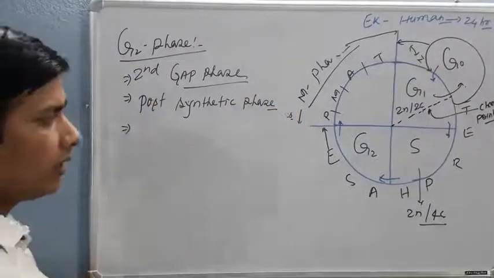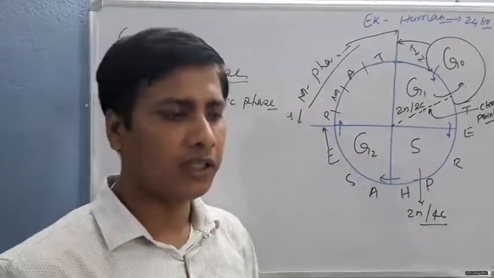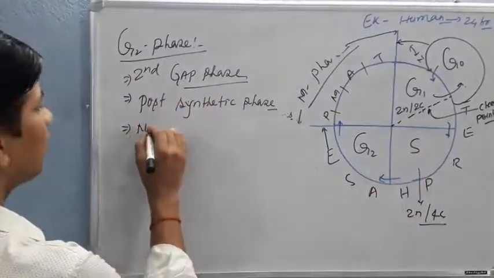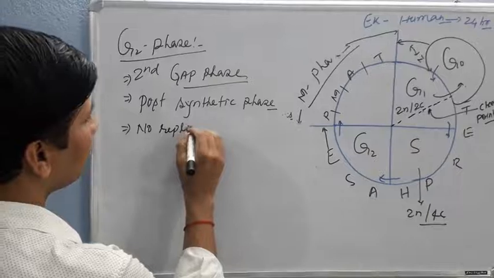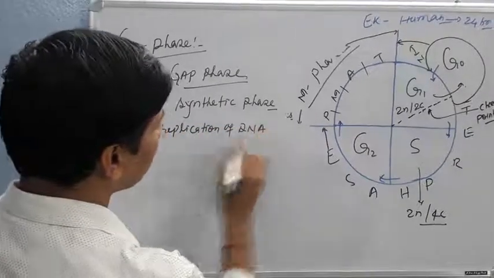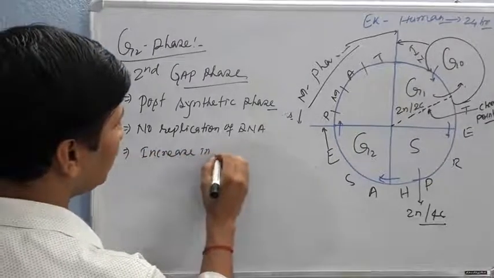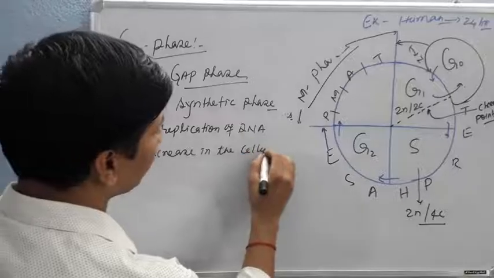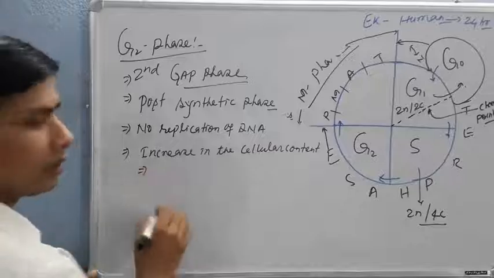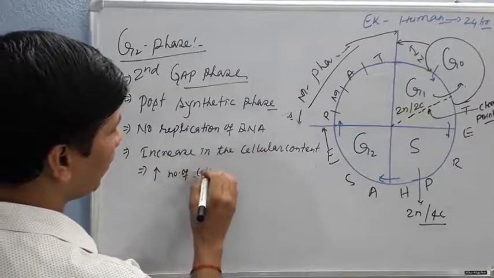In this condition, there is no replication of DNA, but there is still an increase in the growth of the cell or cellular content, that is, an increase in the number of mitochondria and other cell organelles.